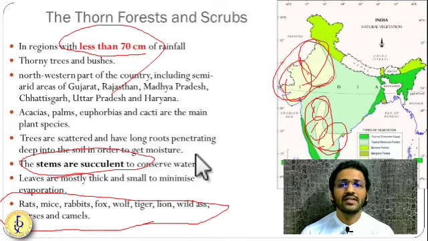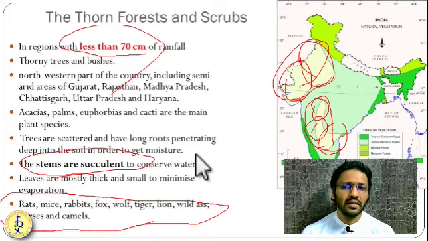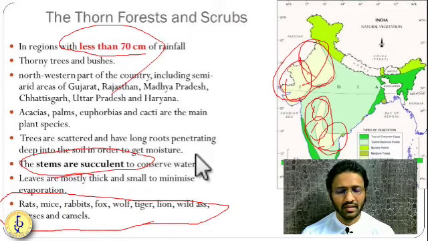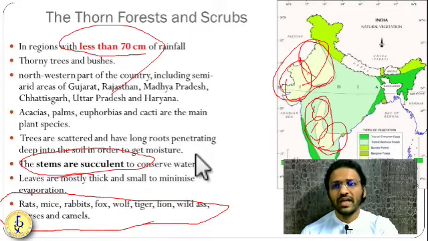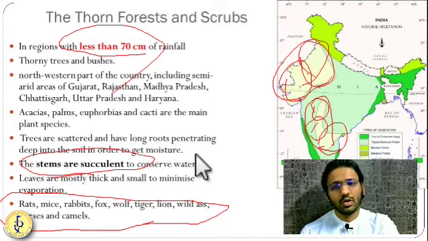The population of birds is always very less in this region because fewer things are there to survive. Birds cannot survive in this harsh condition. So you know the Great Indian Bustard, these types of birds you'll find in this region. The Great Indian Bustard cannot fly much higher like a hen or like a peacock. They cannot fly very high. Getting it? They are also very, very heavy types of birds. Okay. So this is a scrub forest or this is a thorn forest.